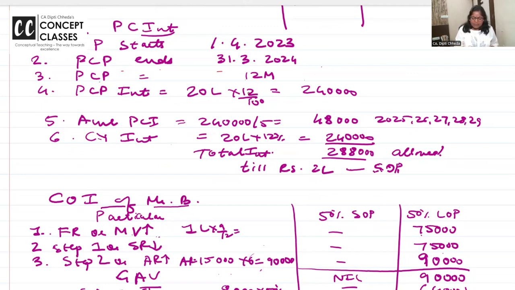Pre-construction period is 12 months. Pre-construction interest is 20 lakh into 12% into 12 by 12. Annual interest is 240 by 1/5. And it is allowed, current year's interest and pre-construction interest put together, for 5 years. But this time, pre-construction interest and current year put together is 288. How much is allowed? Only 2 lakhs.